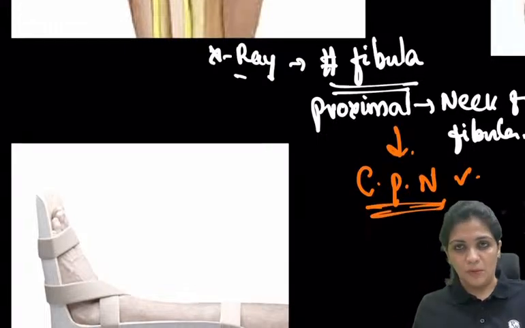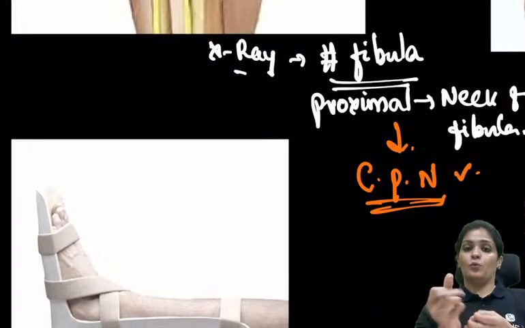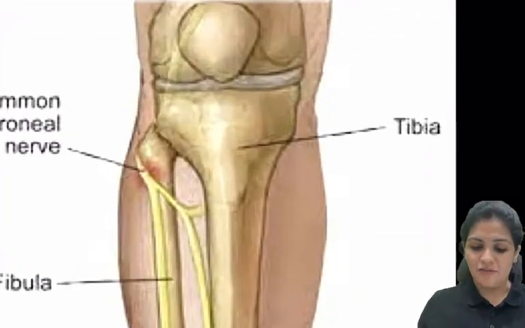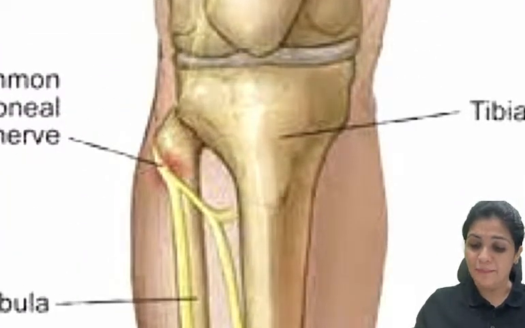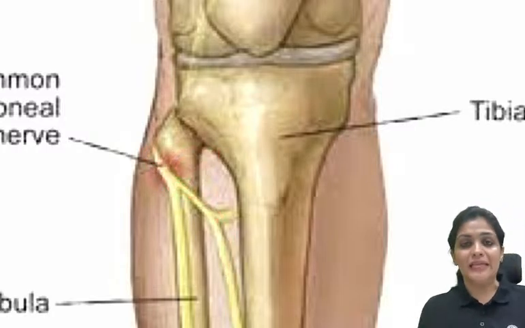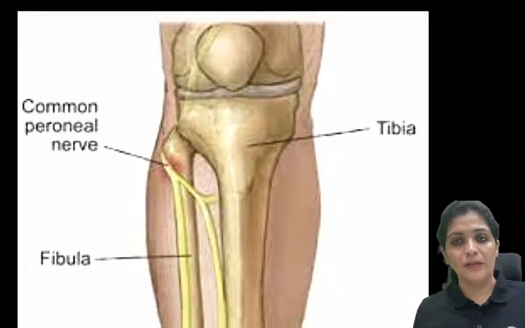Going back to your anatomy, the common peroneal nerve takes a turn over the neck of the fibula, so any damage to the neck of the fibula causes damage to the CPN.